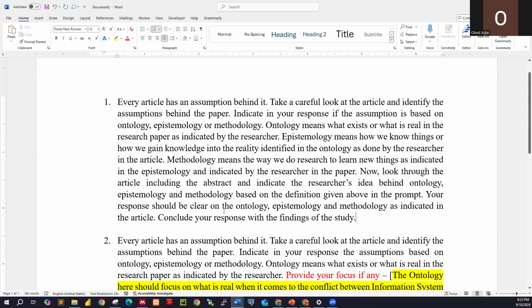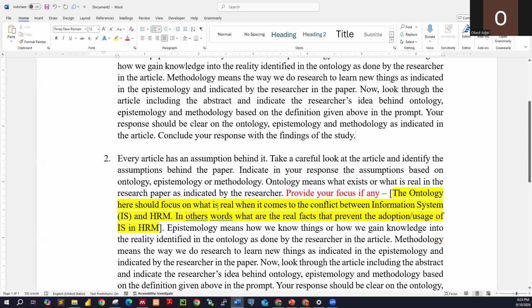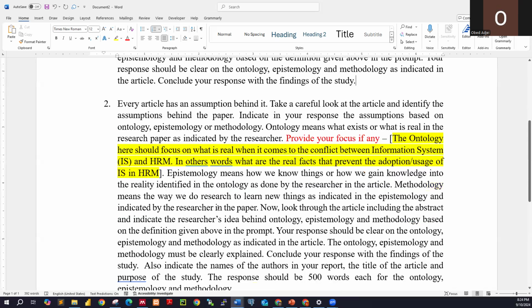You can just erase this one. Sometimes when you are reviewing an article, you want to be specific on a particular idea that you have in mind. So you look at this engineered prompt that we have over here. The difference is adding something to the ontology. So we are saying that ontology means what exists or what is real in the research paper as indicated by the researcher. Provide your focus. So you can decide to add something like this: if you have a focus, provide your focus, if any.